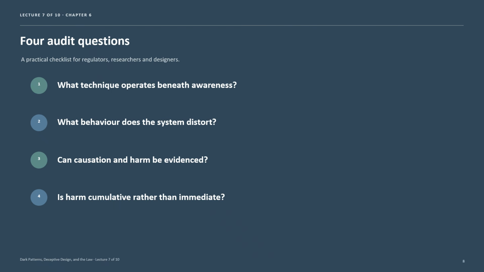Material distortion is the core threshold. The system must impair decision-making in a legally meaningful way. Significant harm then narrows the prohibition even further. A manipulative system may be troubling, unfair, and autonomy reducing, yet fail to satisfy the threshold if the harm appears minor, diffuse, or cumulative. The chapter worries that precisely these subtle and repeated interventions are characteristic of AI-powered deceptive design.